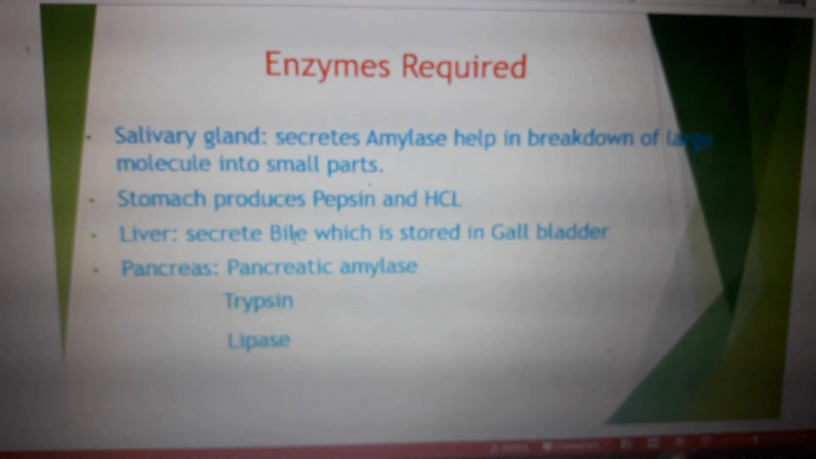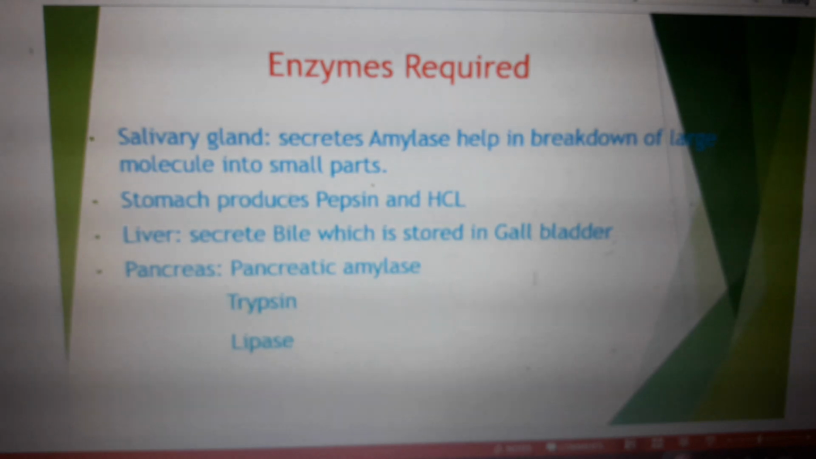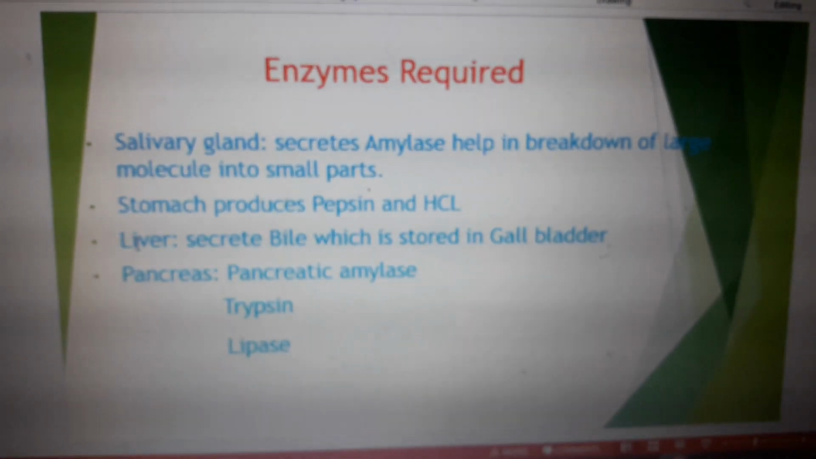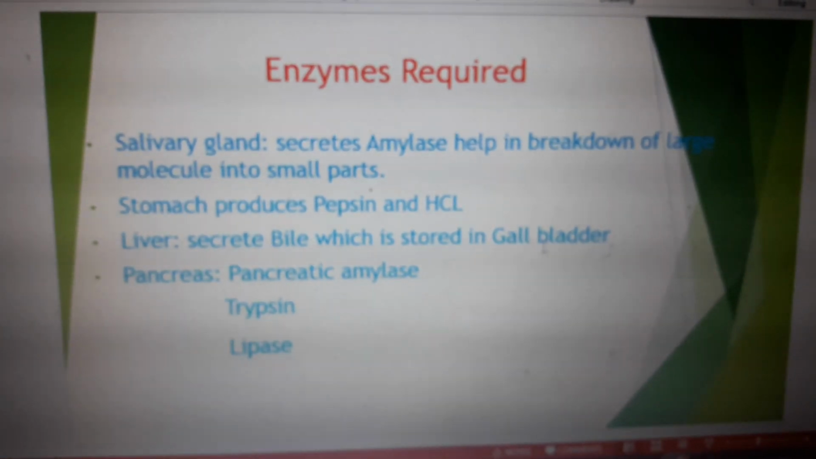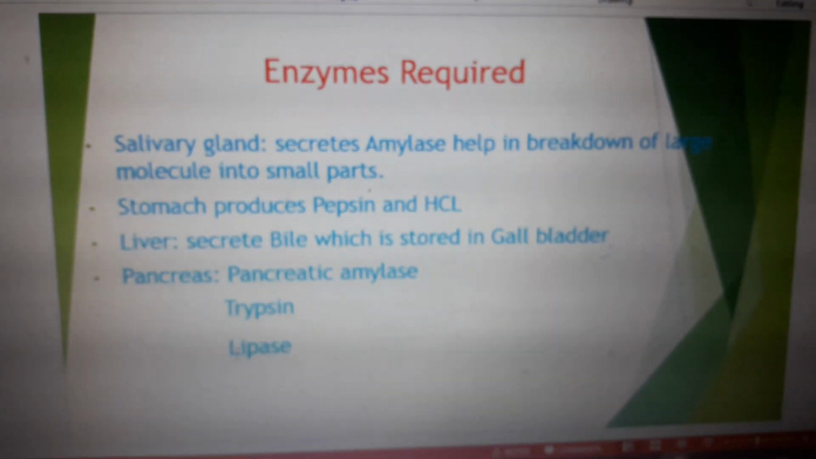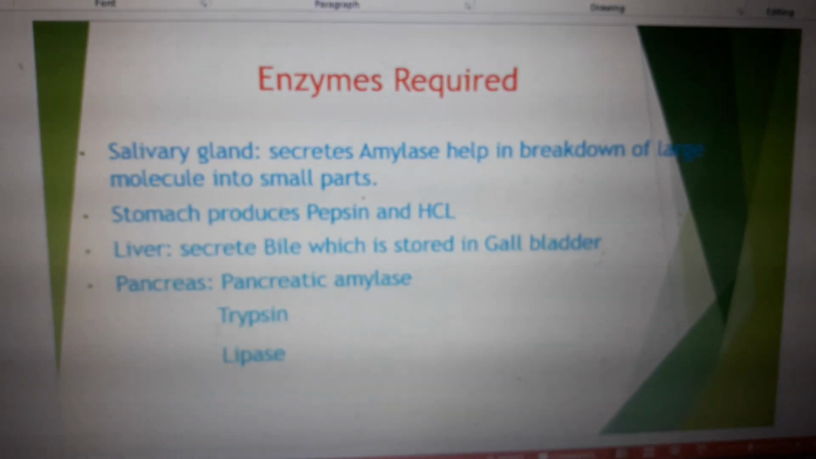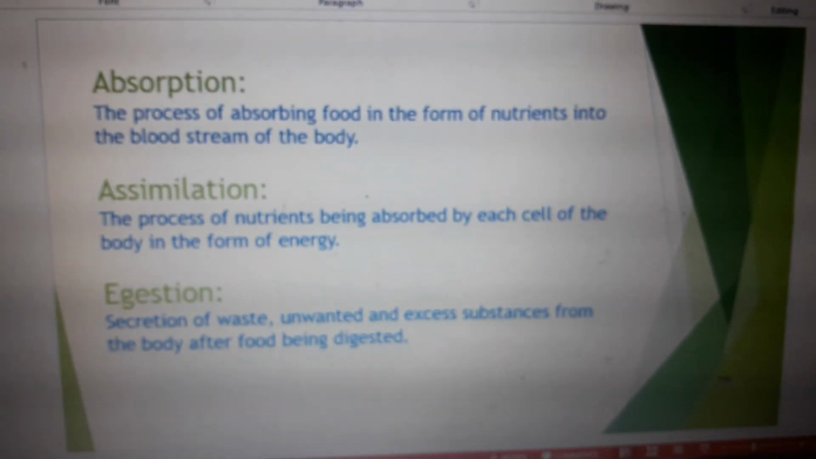the food. This is bile, which is secreted from the liver and gets stored in the gallbladder, and when it is required, it is released from this gallbladder into the small intestine. This pancreas secretes pancreatic amylase, trypsin, and lipase.